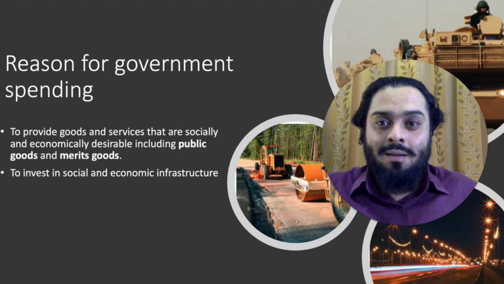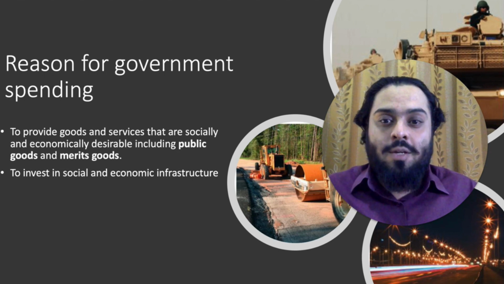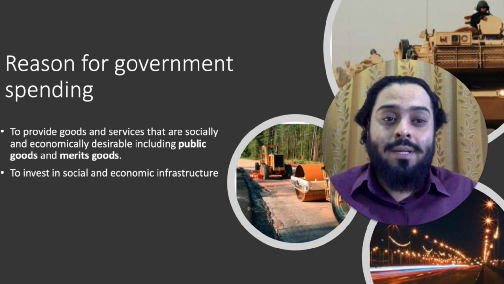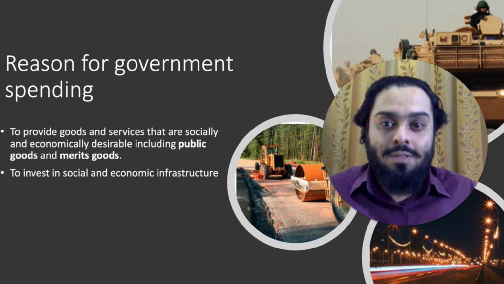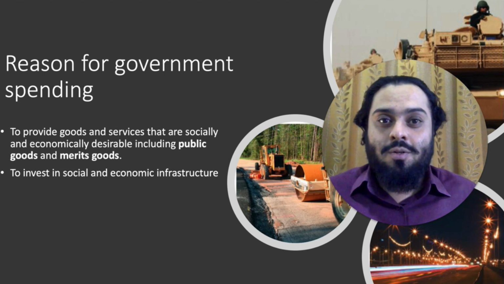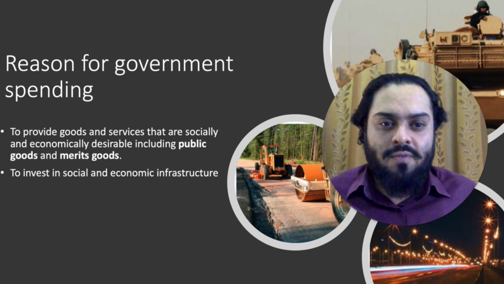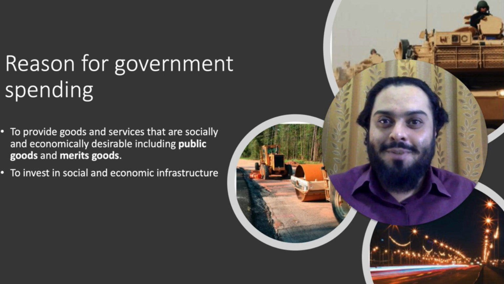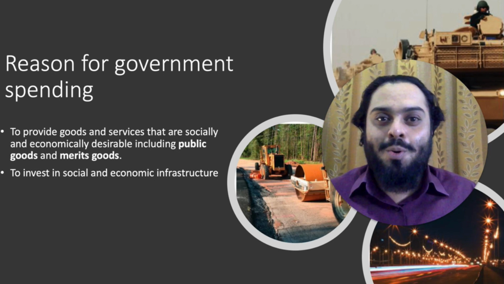Governments spend money to provide goods and services that are socially and economically desirable, including public goods and merit goods. And merit goods are those that have highly desirable effects, and if they are only left to the market system, they will be underprovided, things like healthcare and education. The government also spends money to invest in social and economic infrastructure, such as building roads, ports, internet connectivity, and so on.